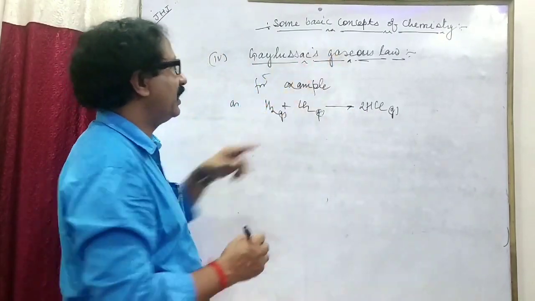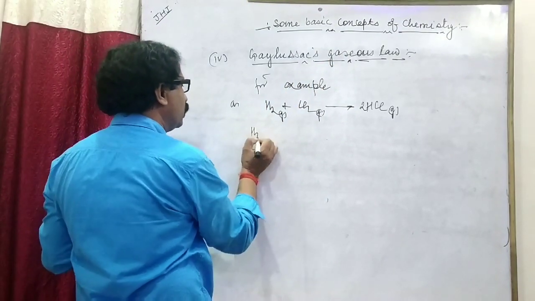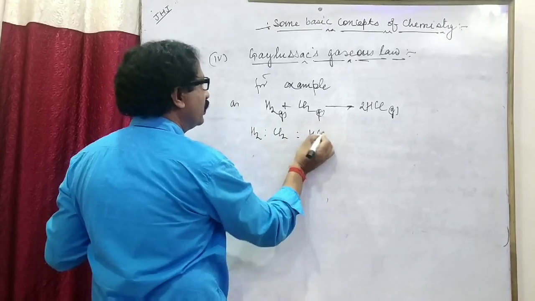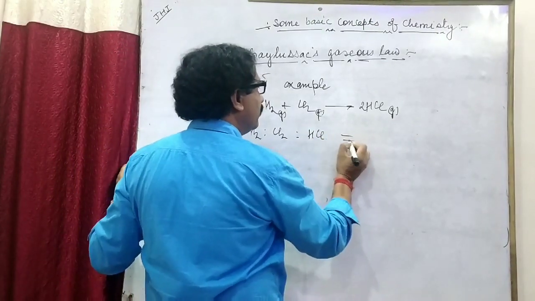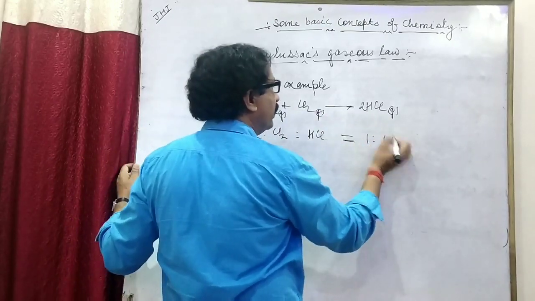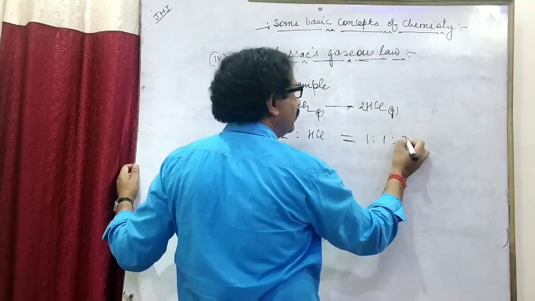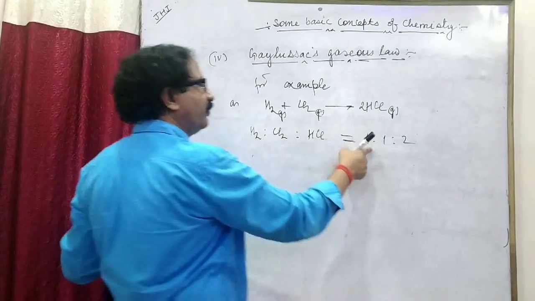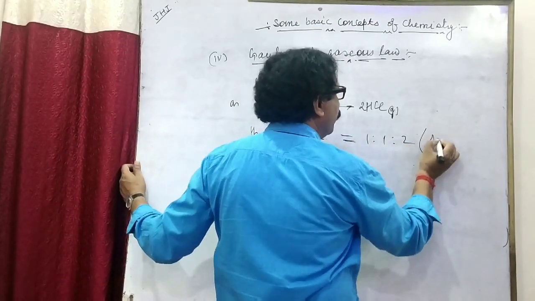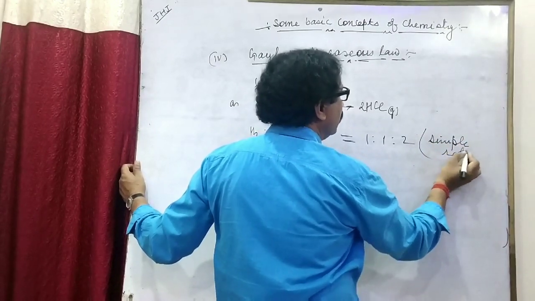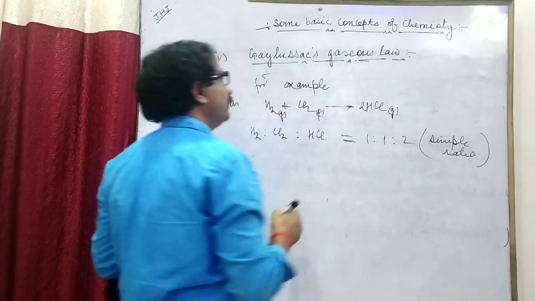Therefore, according to this law, the ratio between hydrogen, chlorine and HCl: number of moles of hydrogen 1, chlorine 1, and HCl 2. H2 ratio Cl2 ratio HCl is 1:1:2, which is counted as a simple ratio.